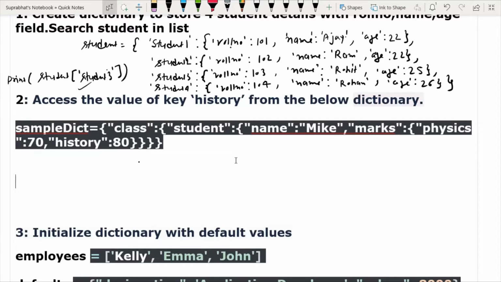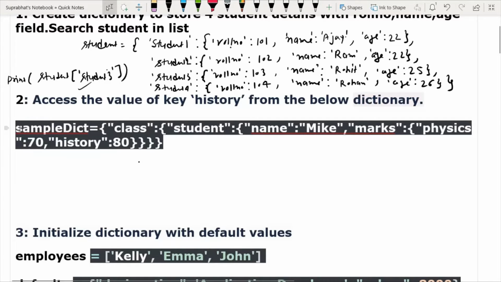Because it is sample dict, then square bracket. Square bracket student. Then again student, because we have to take marks. Then marks, then history. Very good.